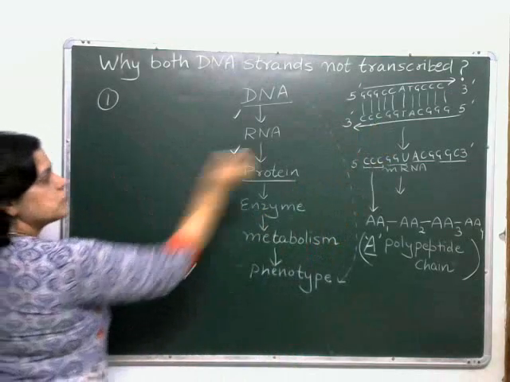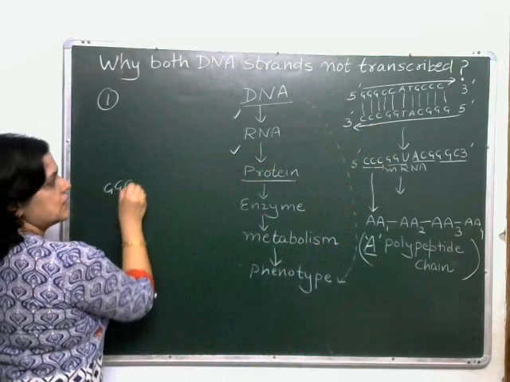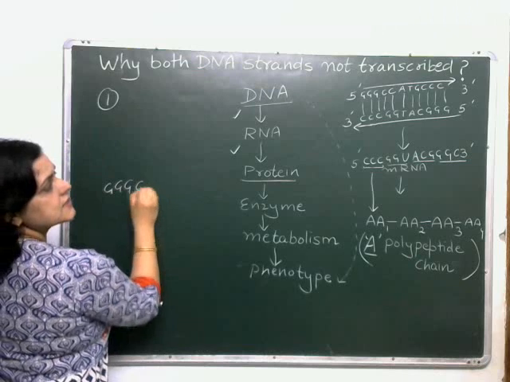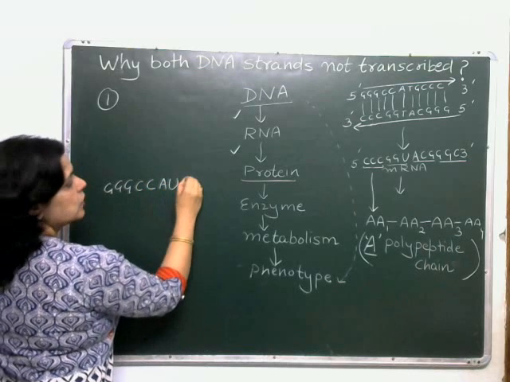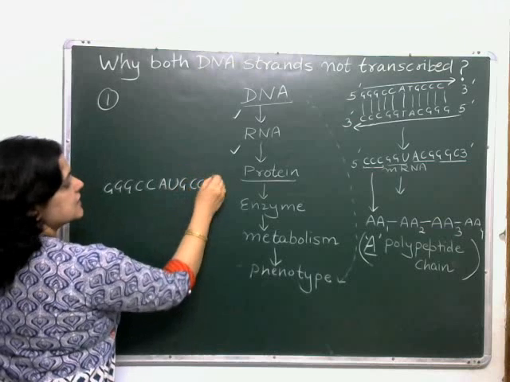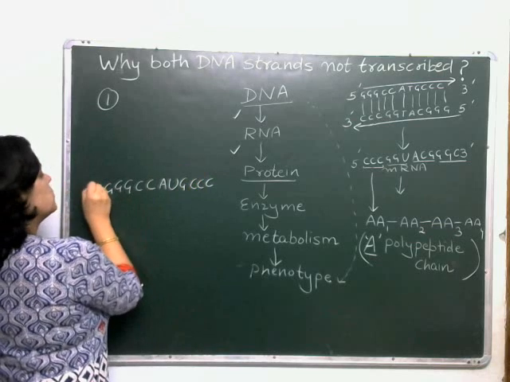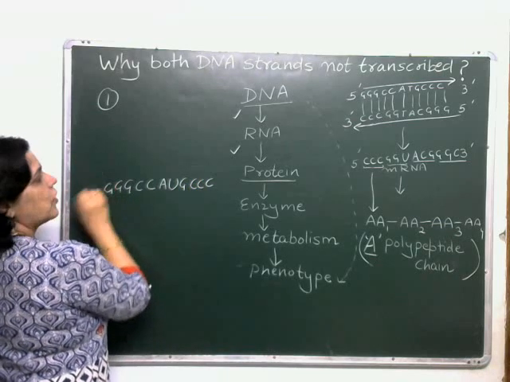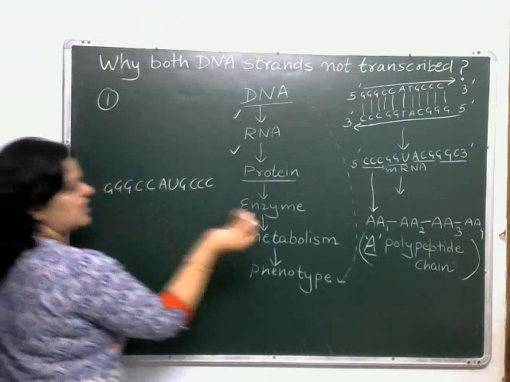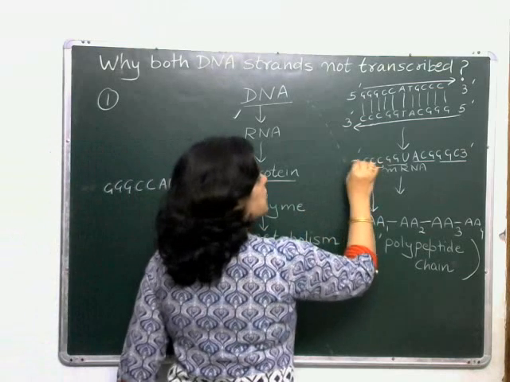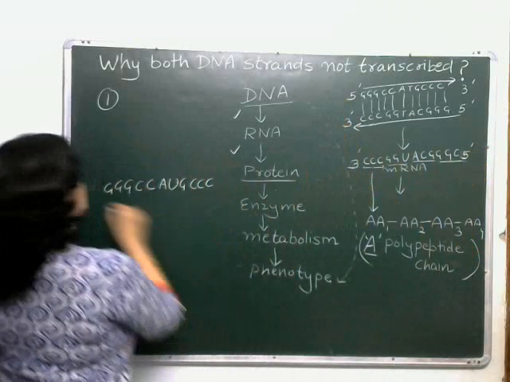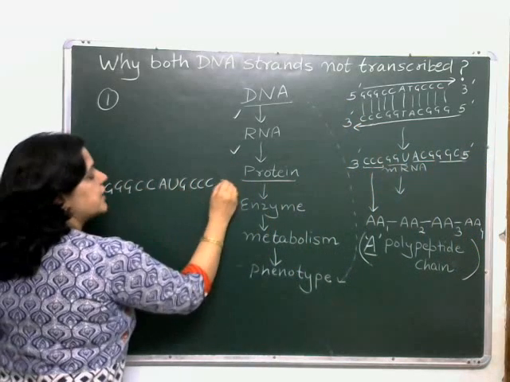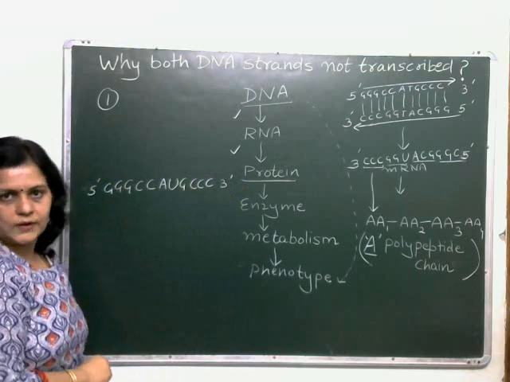Let's make it. So it will be GGG, then CC, A, and then U, G, C, C, C. Okay, let's give it a direction. If this is given 3' to 5', because we have made complementary to this, so we will give 5' to 3' direction to this particular RNA.